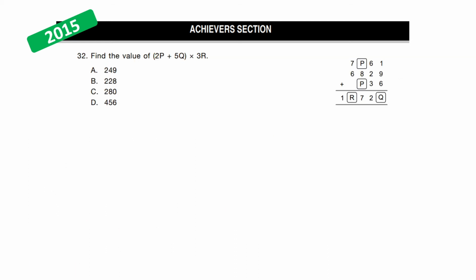Let's look at this question, which reads, find the value of 2p plus 5q times 3r. This is our sum here. Find the variables and choose the right answer.